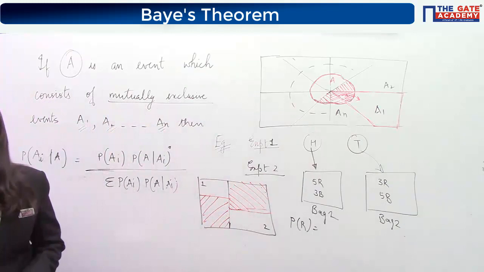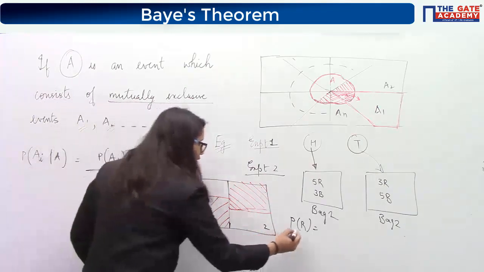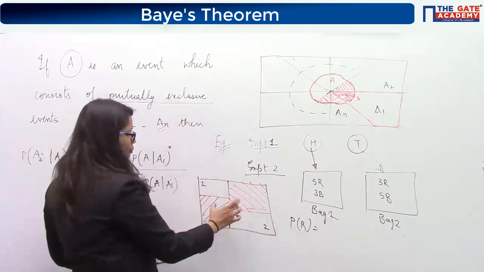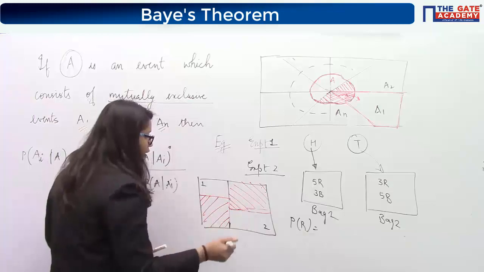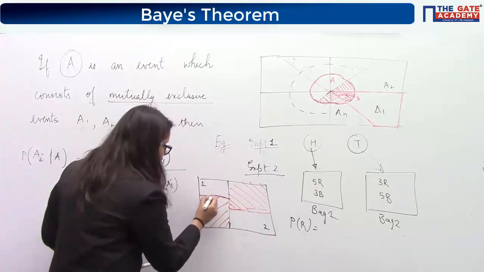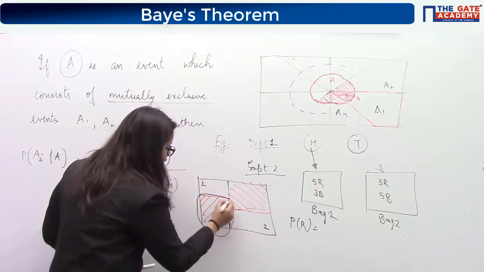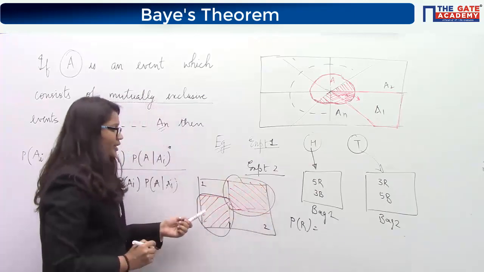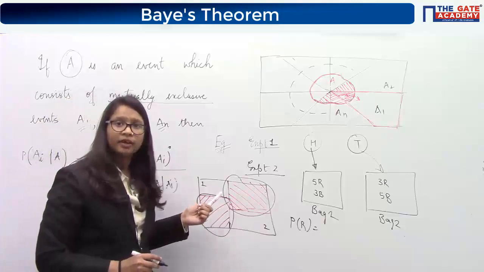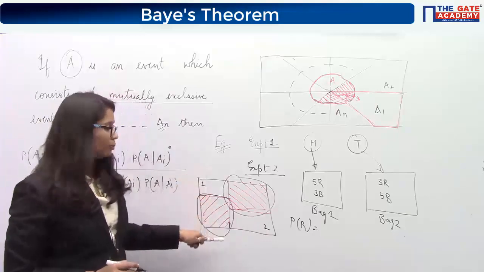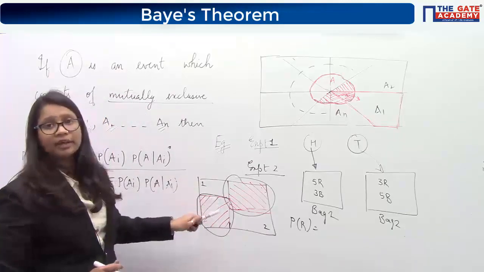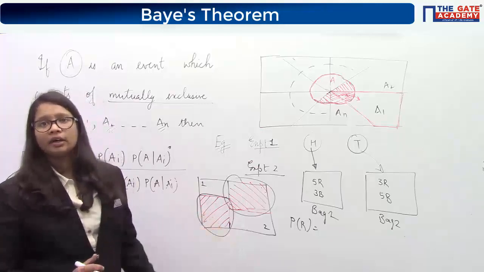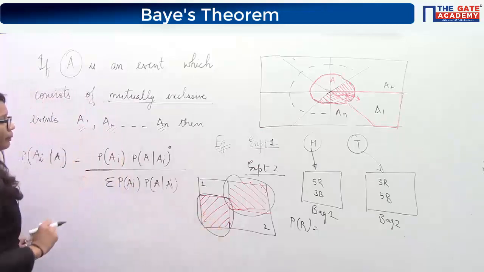Now you can directly see the probability of getting a red ball mainly consists of two parts. If I want to find out the probability of red, then it is the area of this part plus the area of this part. Now what is this part? This part is nothing but the probability of getting bag 1 multiplied by the probability of getting a red ball from bag 1, similar to the total probability theorem.